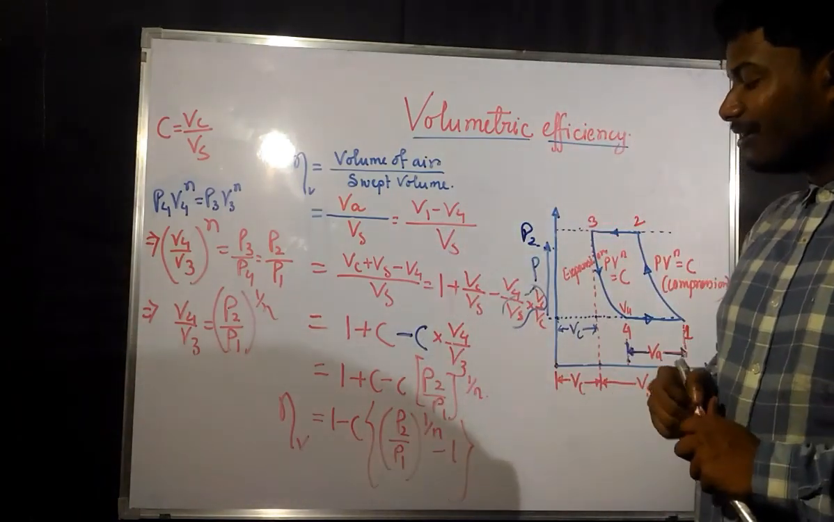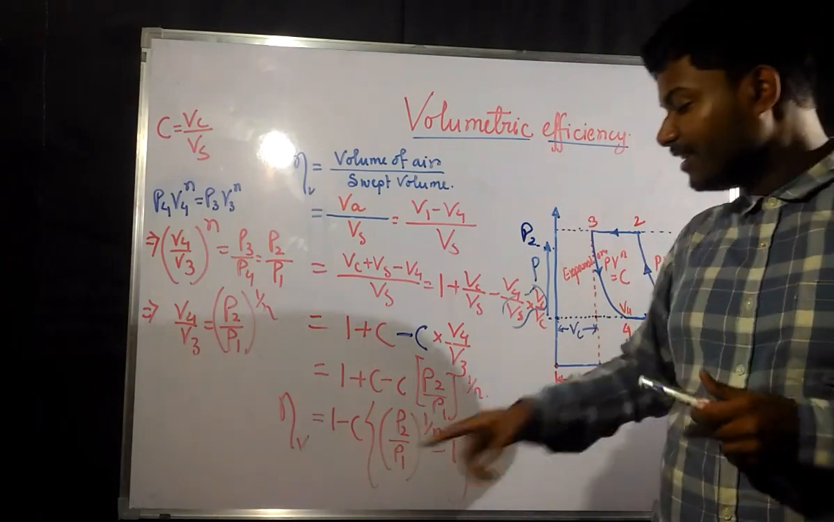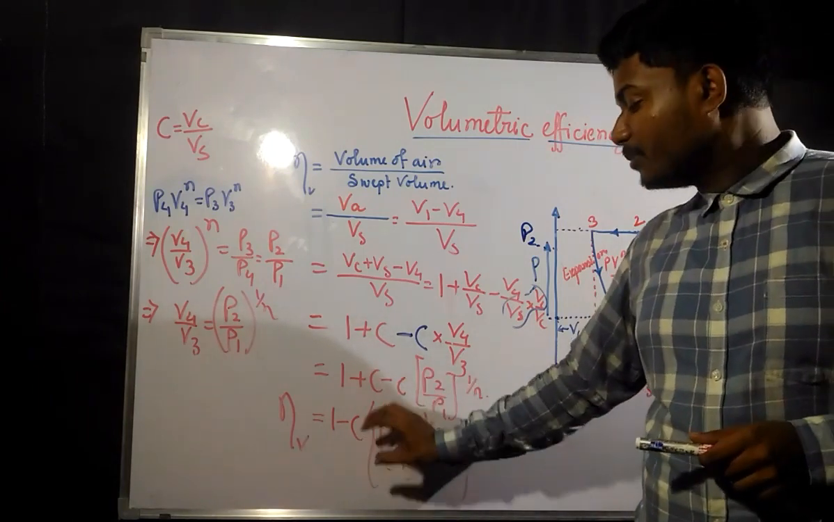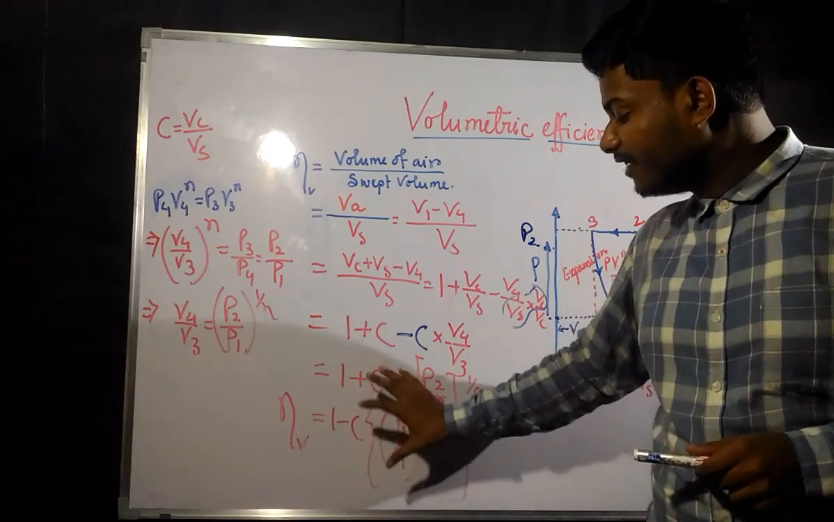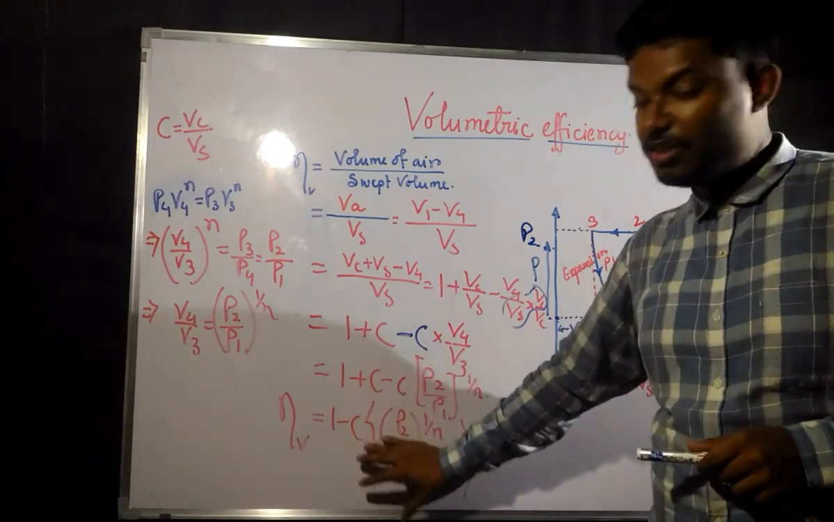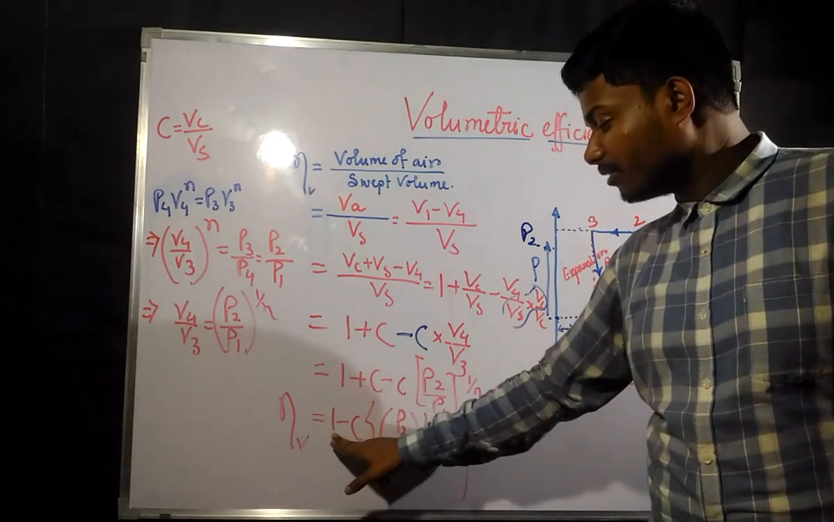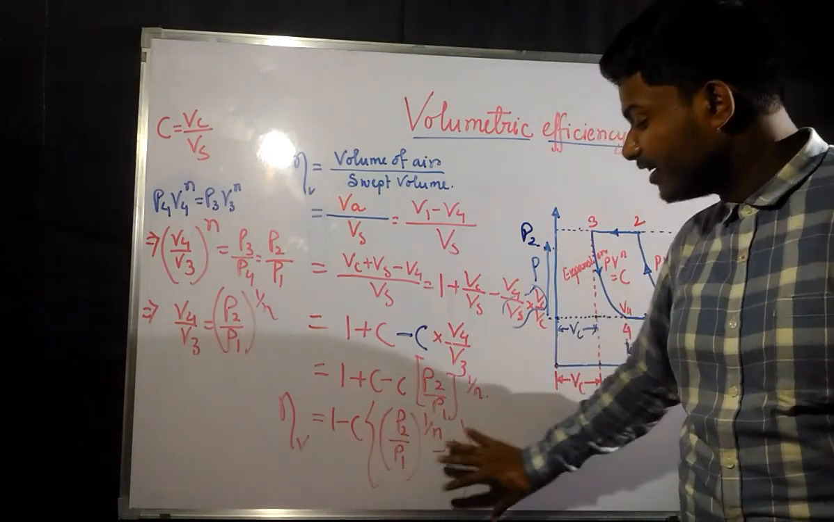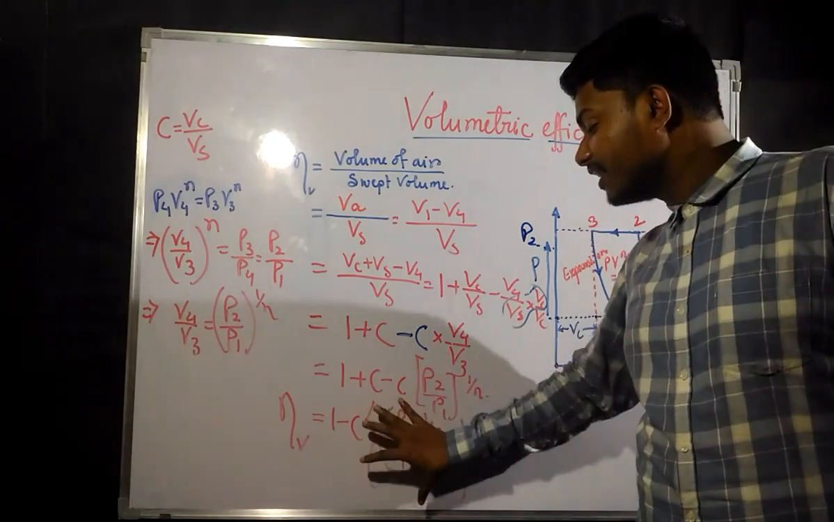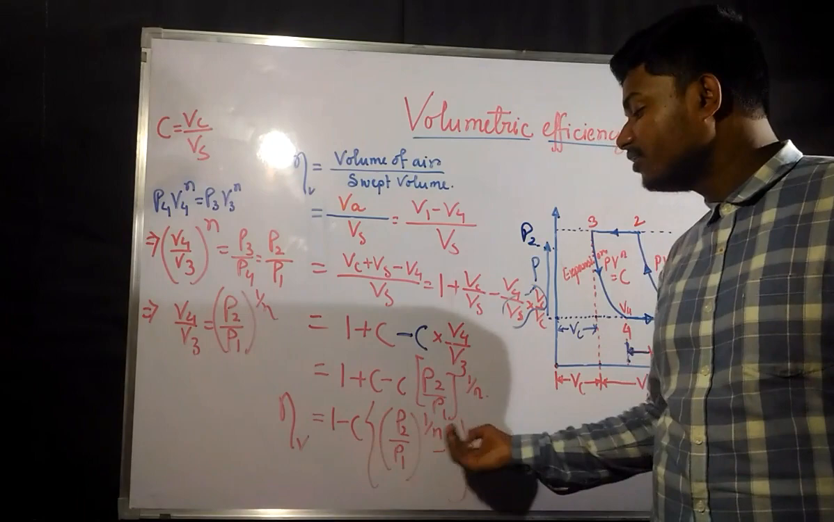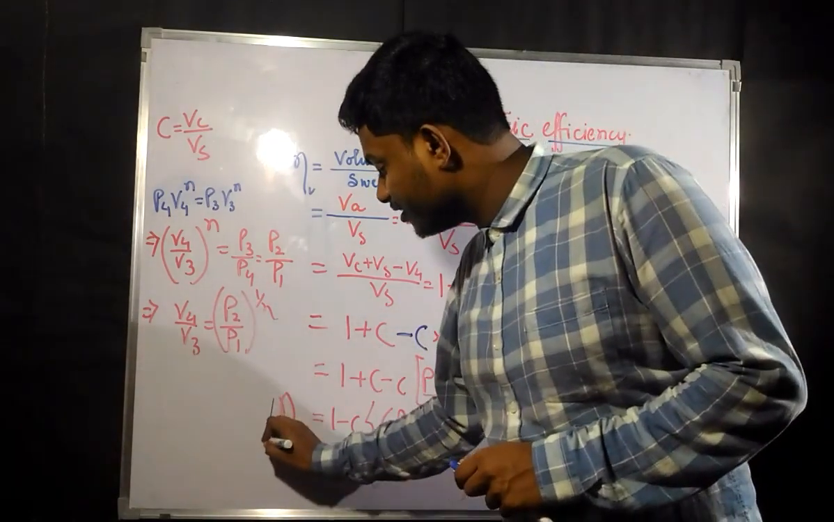Now from here you can see, when C is going to increase, this part is increasing, and it is subtracted from 1. That means if this increases, a large part of this will get subtracted from 1. That means the final efficiency would decrease.